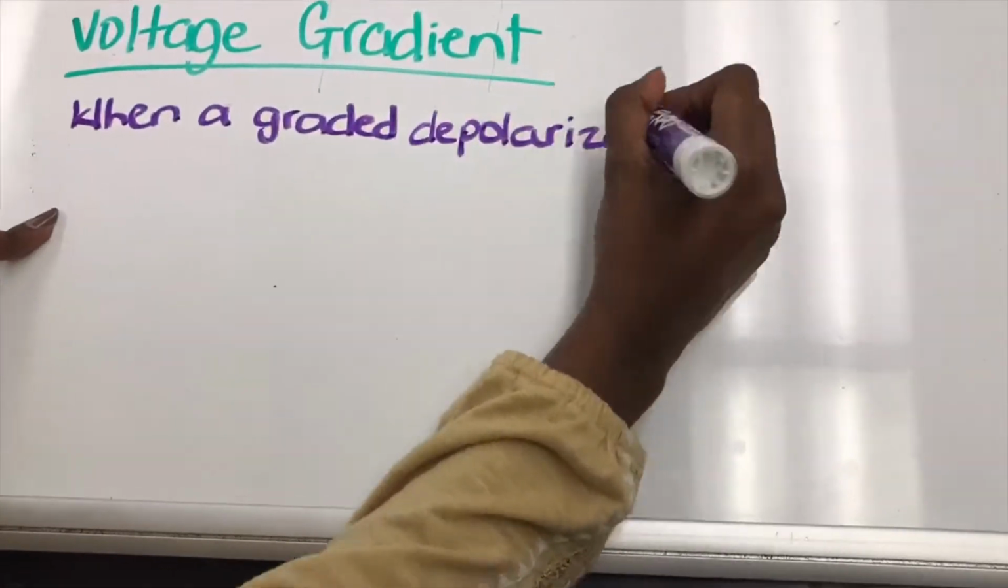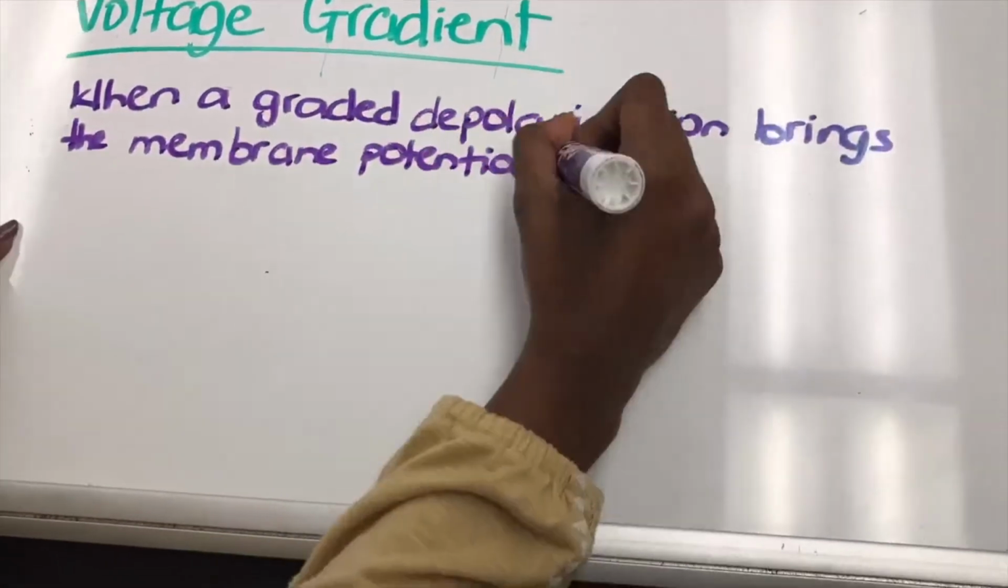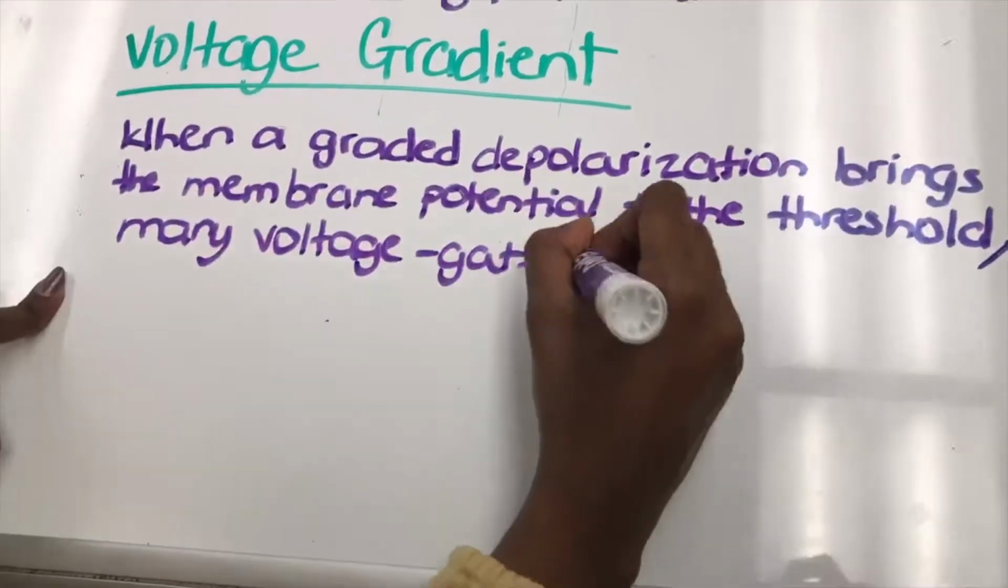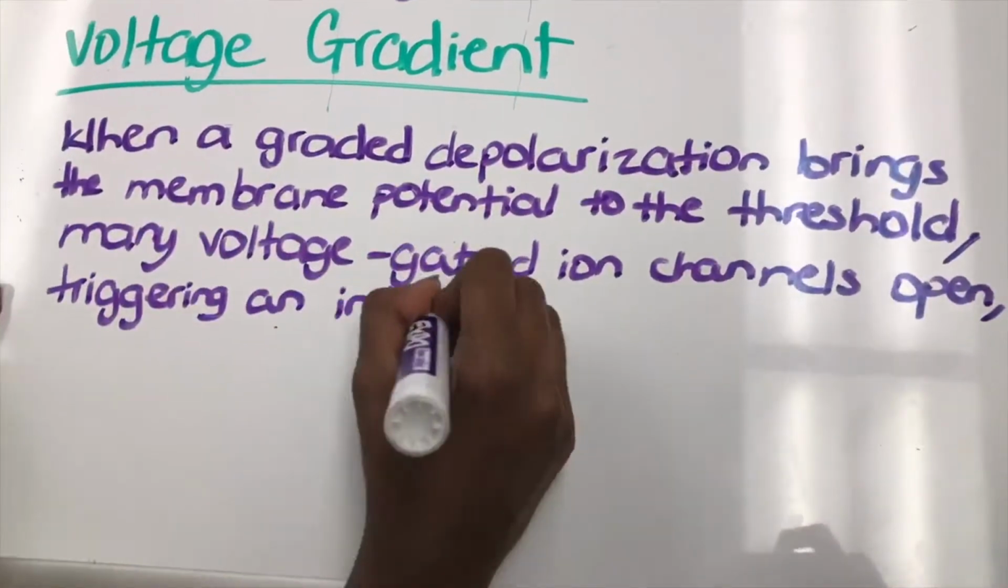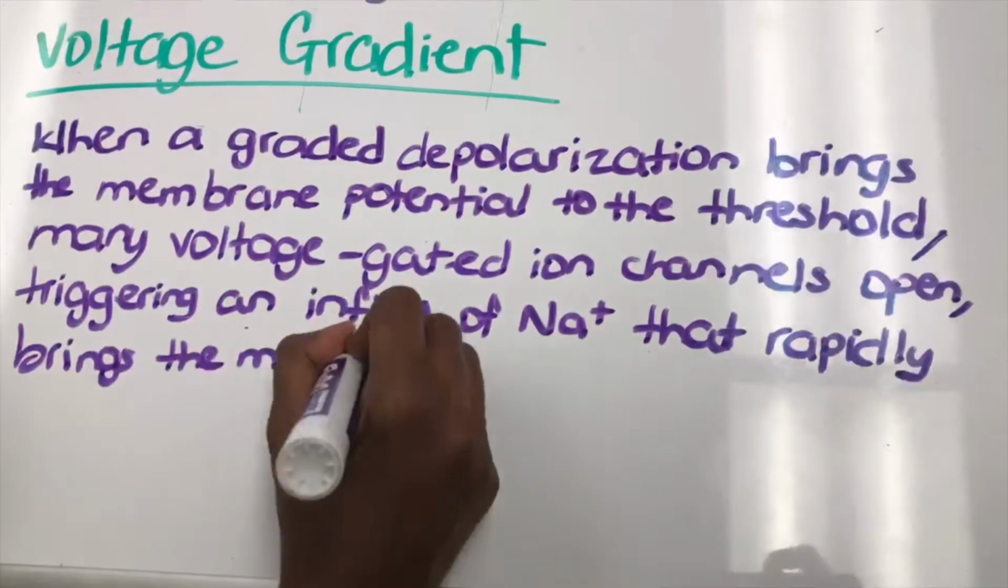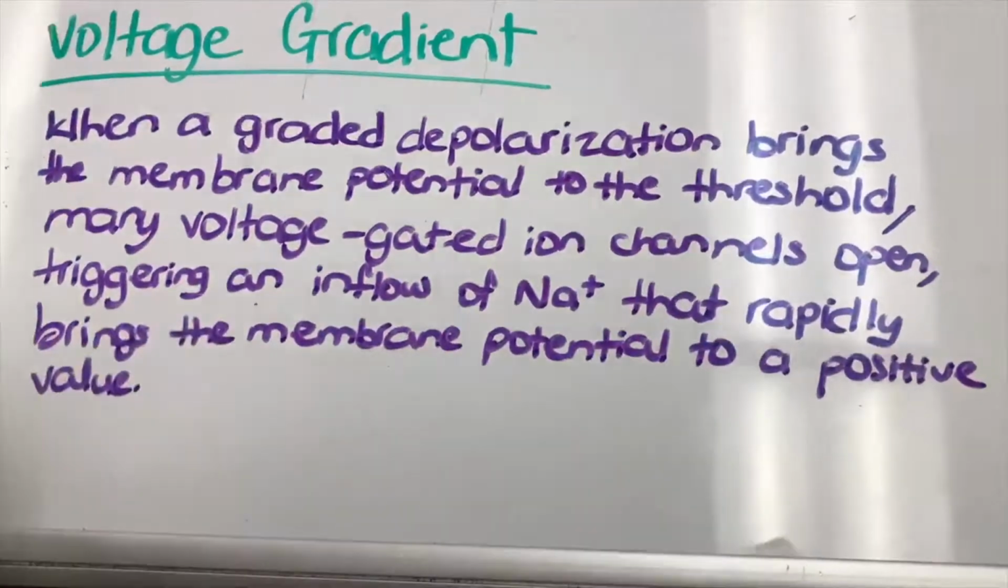A voltage gradient is a graded depolarization that brings the membrane potential to the threshold, causing voltage-gated ion channels to open, triggering an inflow of sodium that rapidly brings the membrane potential to a positive value.